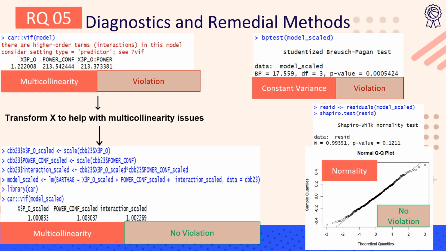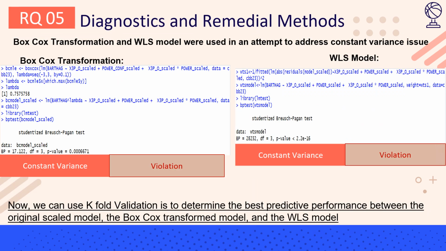So the next assumptions that I checked were the constant variance assumption and the normality assumption of the residuals. The normality of the residuals do follow a normal distribution as seen by the Shapiro test and the QQ plot. However, after conducting the Breusch-Pagan test, we see that the constant variance assumption of the residuals is violated. So in order to address this, I performed a Box-Cox transformation and a WLS model, trying to see if this would alleviate the issue of constant variance.